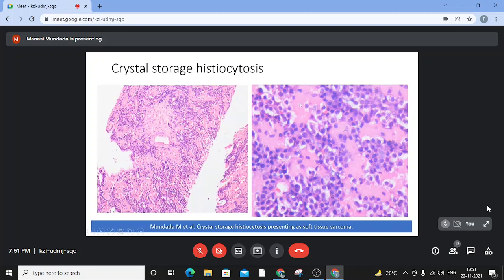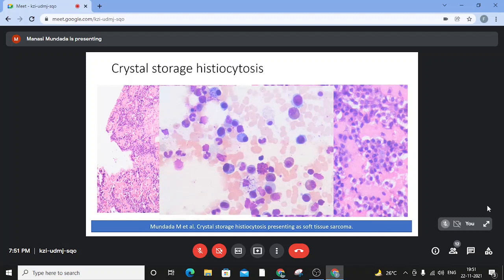However, along with that, there were these large pink cells which formed almost a 50% component of the lesion. These were nothing but the histiocytes which had consumed these light chains, and we published this case as a case of crystal storage histiocytosis. And the bone marrow again here showed not many crystals, but histiocytes were showing granular material, and these similar granules were also seen in the plasma cells.